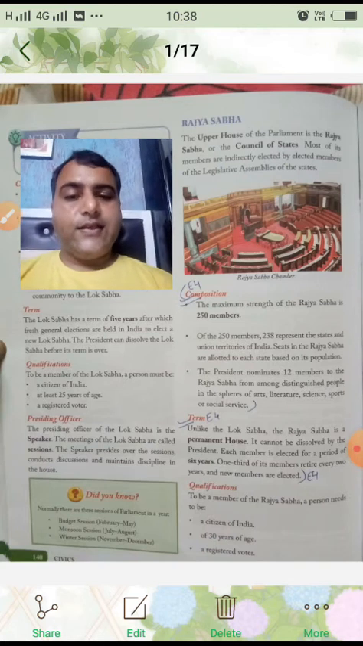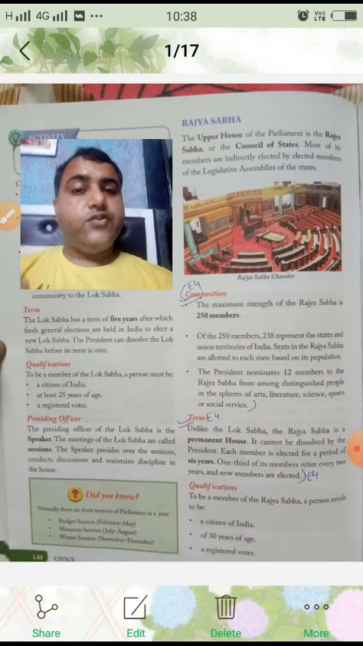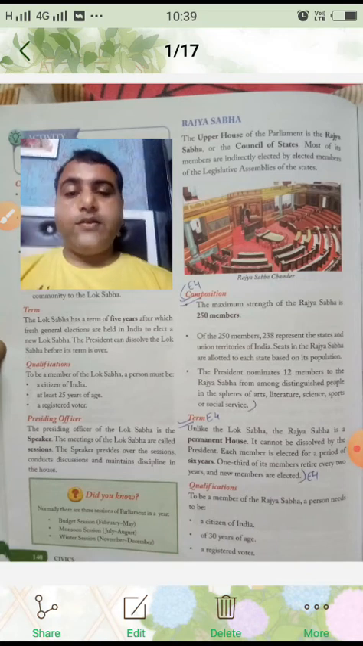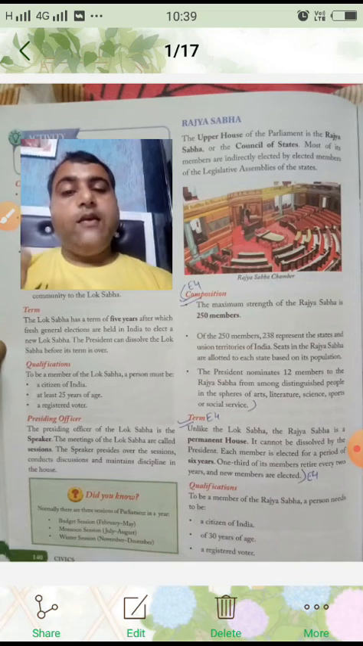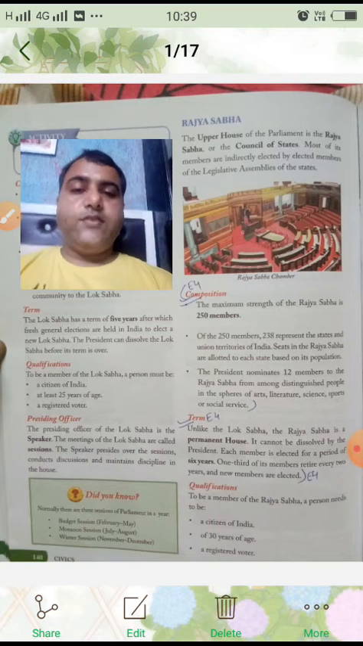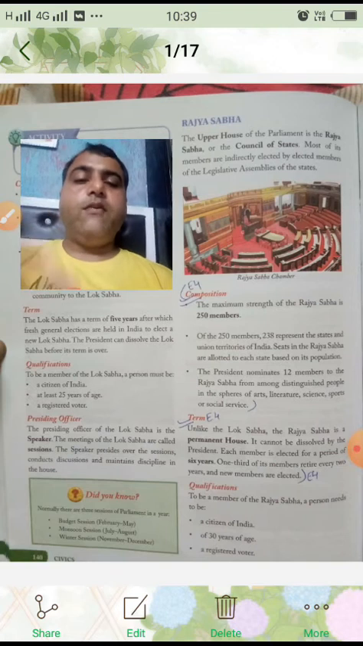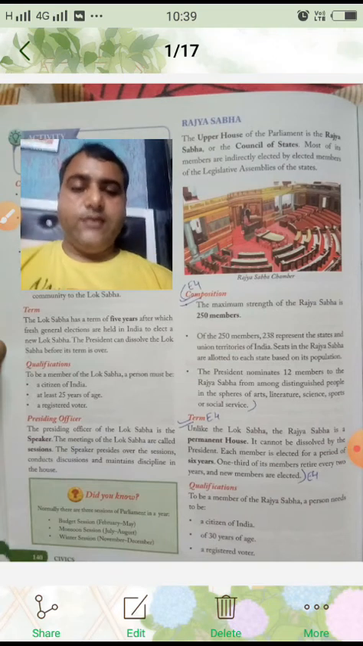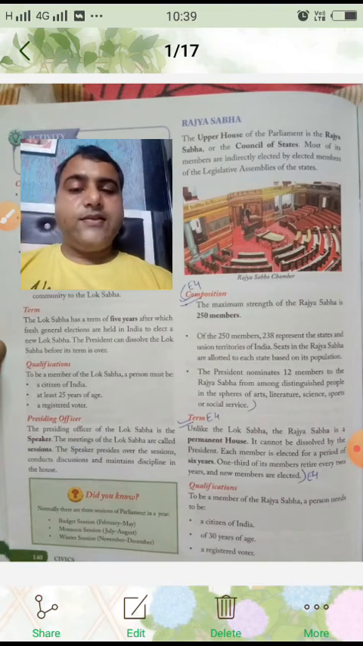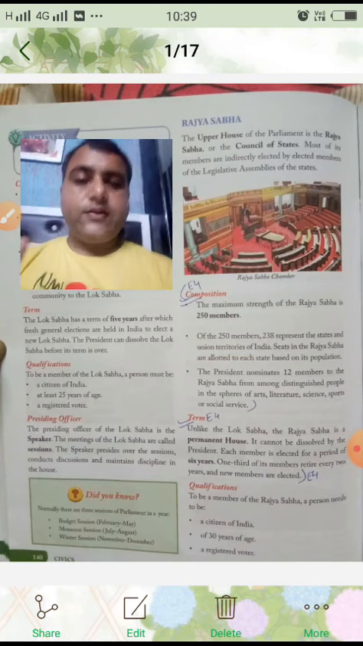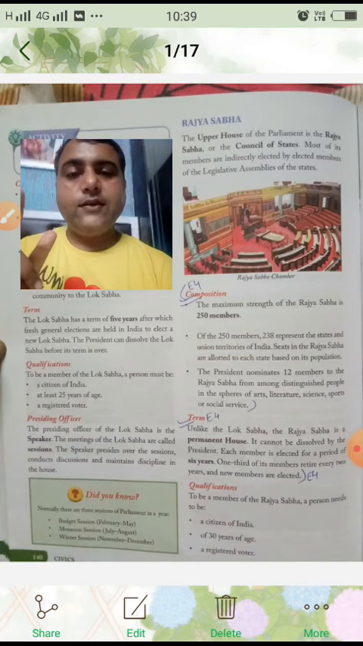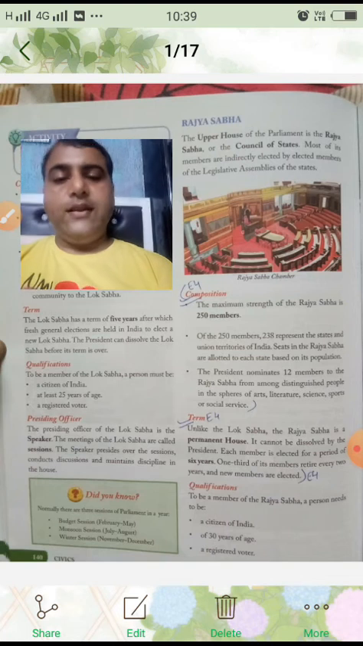First is a citizen of India. That person should be a citizen of the country India, and at least 25 years of age. That is, the minimum age required for a person to be a member of Lok Sabha is 25 years. And third thing, a registered voter. That is, his name should be registered in the voter list.